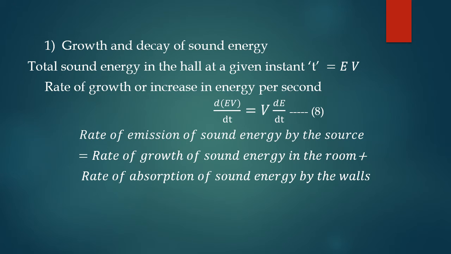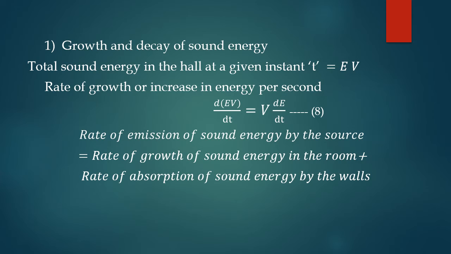Growth and decay of sound energy. If P is the sound power output, that is the rate of emission of sound energy from the source, and V is the total volume of the hall, then the total sound energy in the hall at a given instant t is equal to E V, where E is the sound energy density at that instant. Therefore, the rate of growth or increase in energy per second is equal to d of E V by dt, which is V into dE by dt. Here the volume of the hall is constant. Put this as equation number 8.